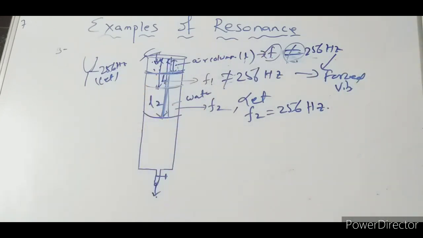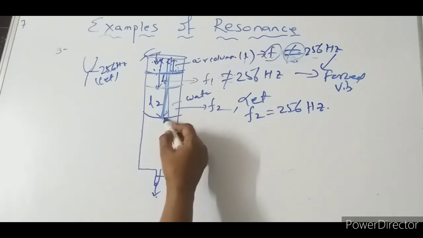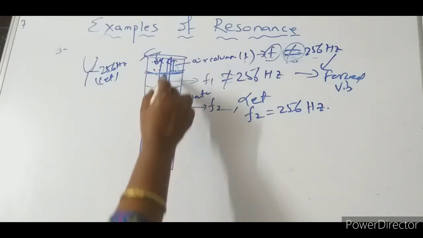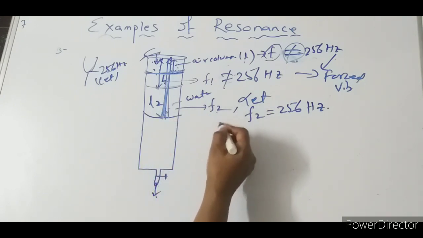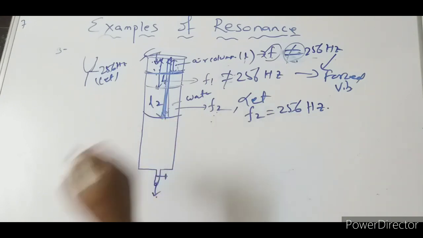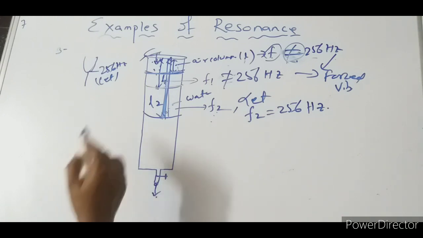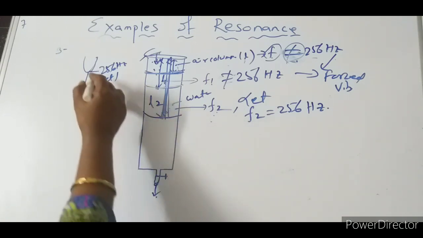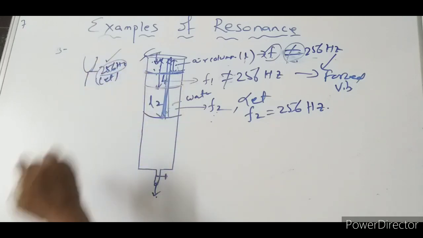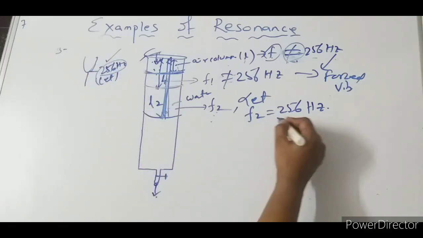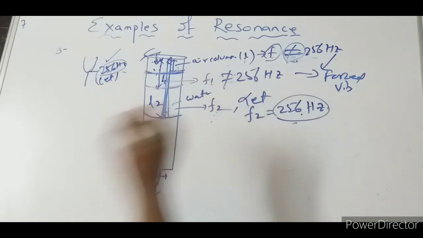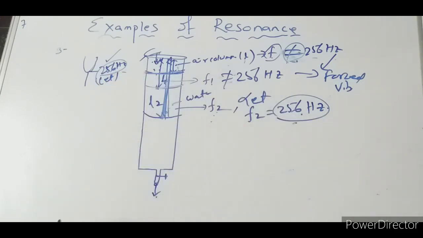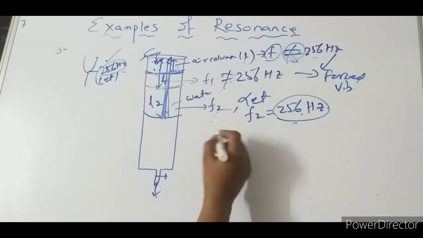But in this case, let this be L2 that I have taken, the entire air column for which I am getting the frequency F2. Let this F2 equal 256 Hz. Now what happens here? I have taken the tuning fork of 256 Hz, and F2 I am getting is also 256 Hz. These two match each other, so resonance takes place.